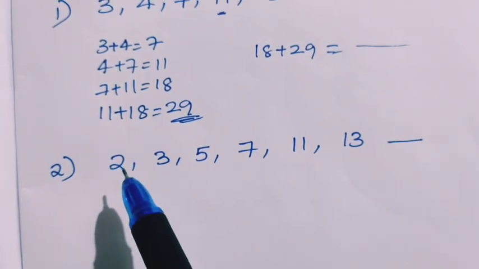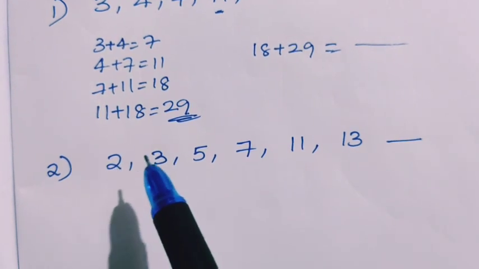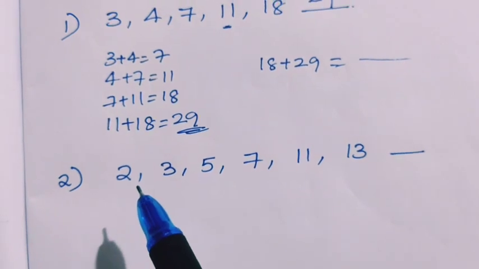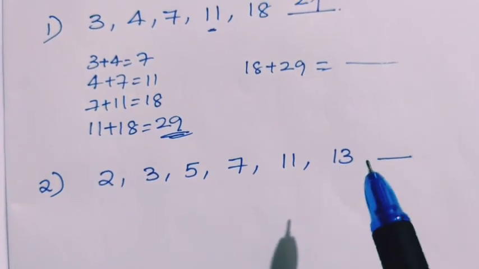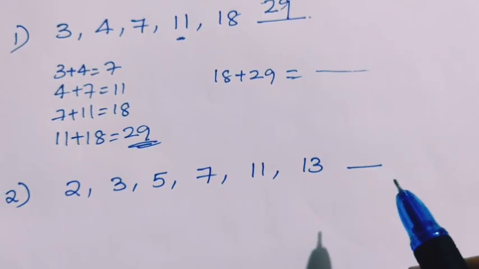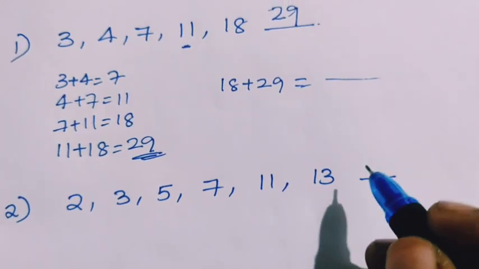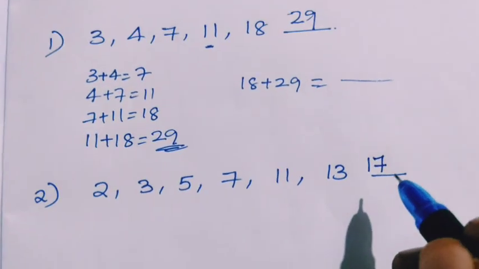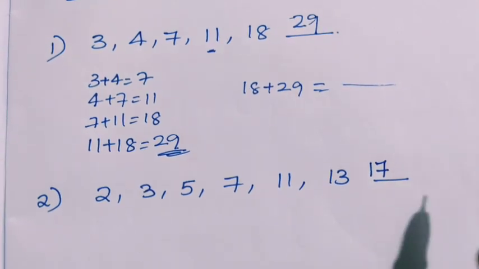Here 2 is a prime number. After 2 it is 3, which is divisible only by 1 and itself. So after 13, the next prime number is, when we look at 14, 15, they are divisible by other numbers also. So the next prime number is 17. After 17 it is 19. And the series continues.